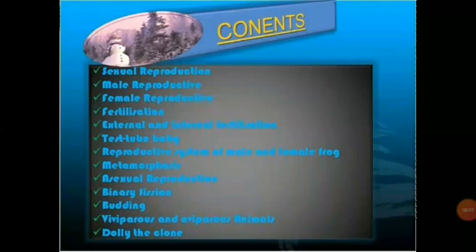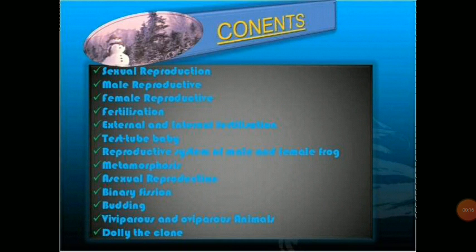Hello everyone. Today we will study the chapter Reproduction in Animals. In this chapter we will study reproduction, types of reproduction, fertilization, reproductive organs of male and female, and population growth.